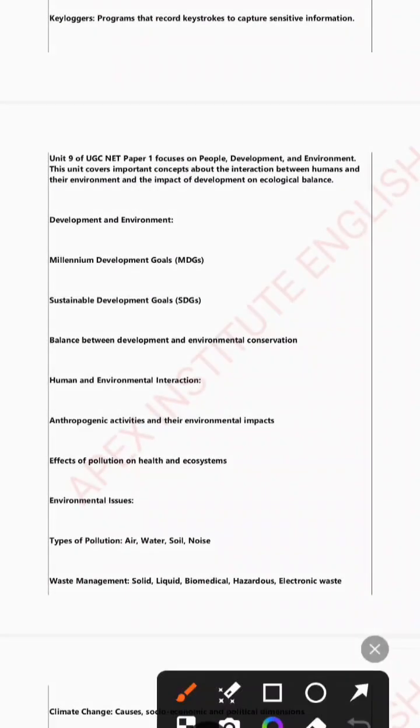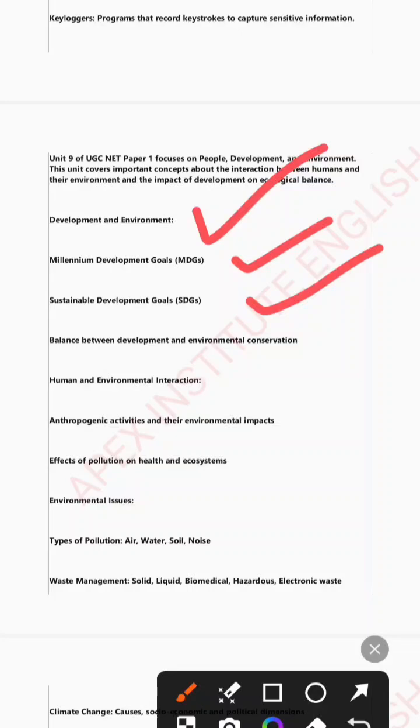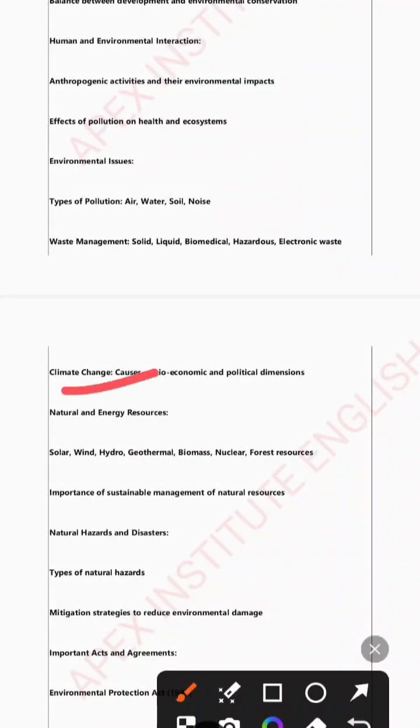For unit 9 we have development and environment. It's actually a very tough unit. Unit number 9 and unit number 10, remember, are the toughest units from paper 1 of UGC NET. So you need a dedicated strategy for these units, which I will share with all of you. From this unit they give you questions from the Millennium Development Goals, Sustainable Development Goals, the effects of pollution on our climate change, its causes and dimensions, natural and energy resources, solar energy, wind energy, all these things are covered in this.